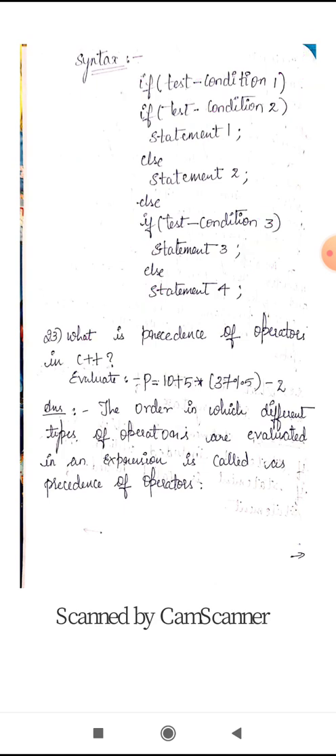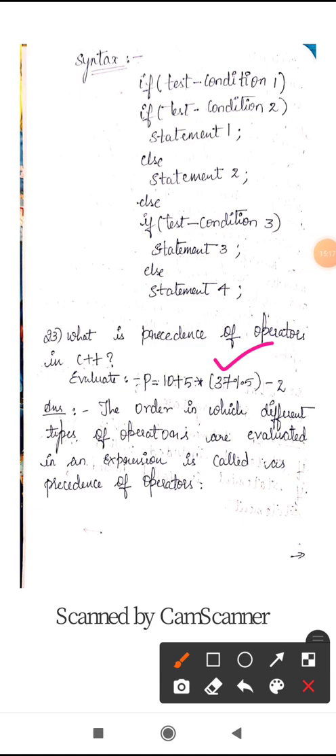Okay. So the next question: what is precedence of operators in C++, and evaluate the expression they have given. P is equals to 10 plus 5 into 37 modulus 5 minus 2.